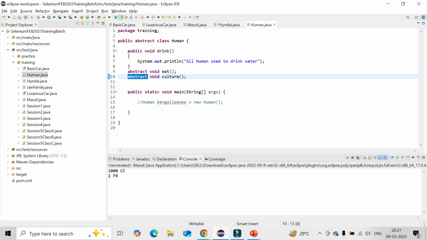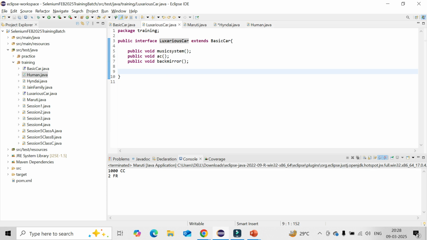We cannot create an object of an abstract class directly because it cannot be instantiated. So we need to create another class that extends it, so that all the unimplemented methods you need to implement, and you can also use the other implemented methods as well. But when you're creating an interface, you are not declaring anything called abstract, but by default it will be abstract in nature because it's an interface.